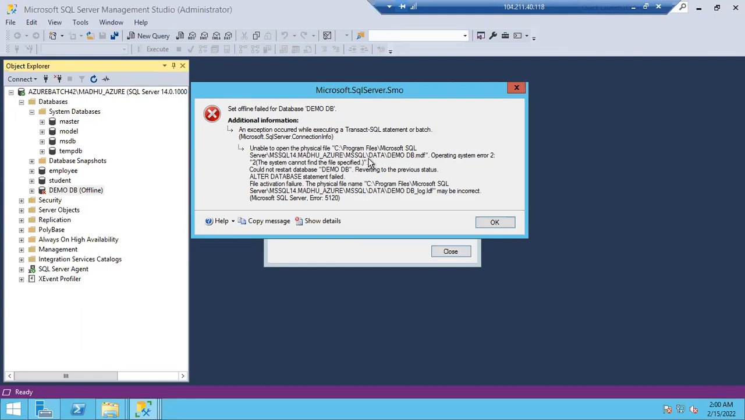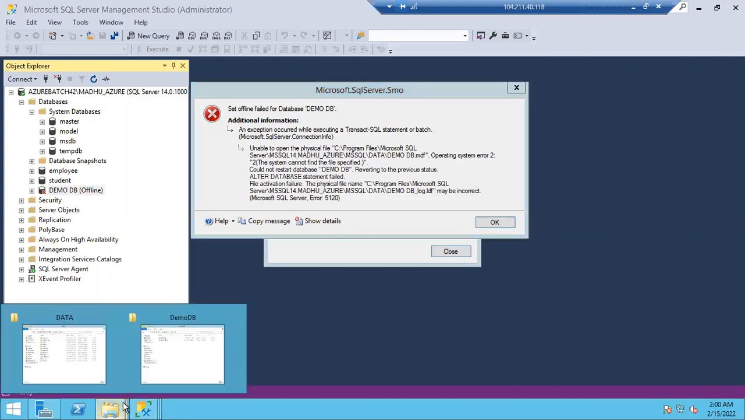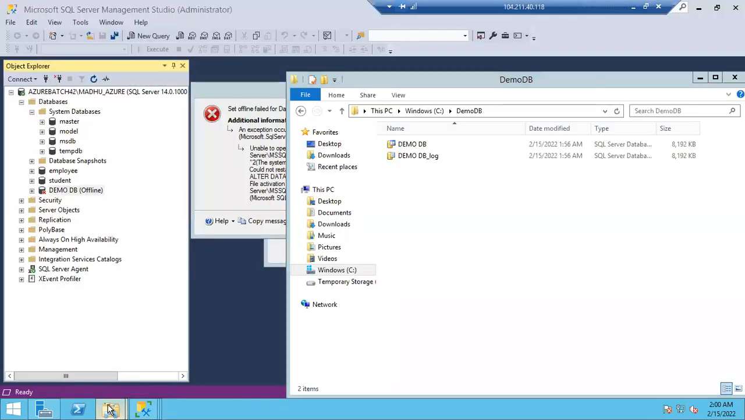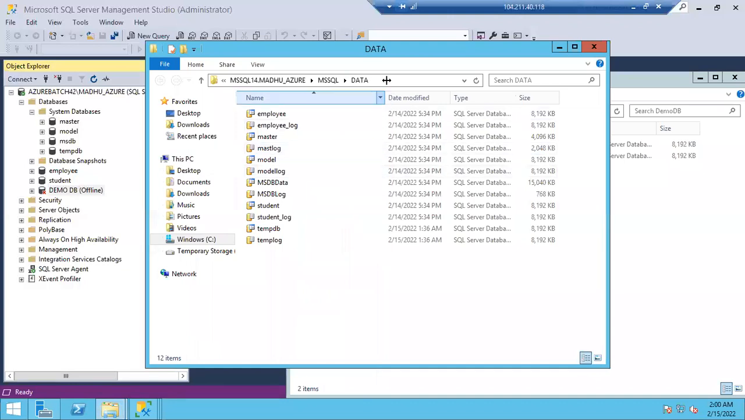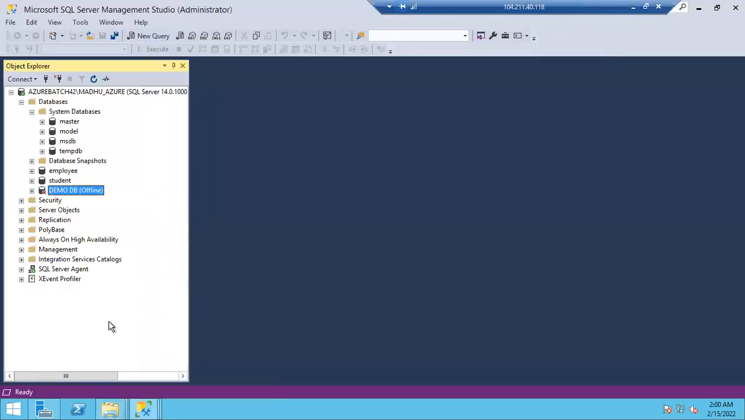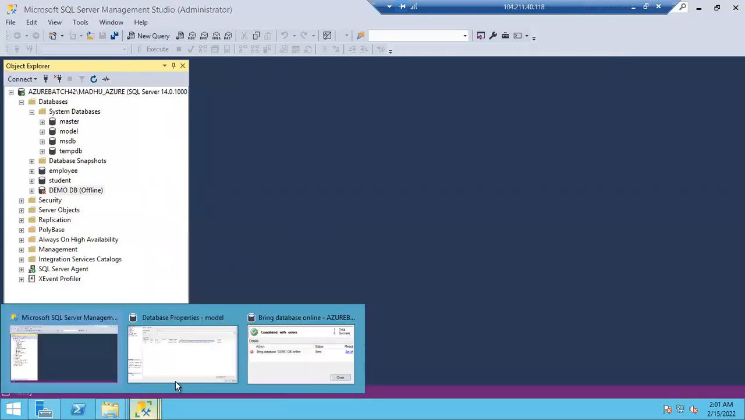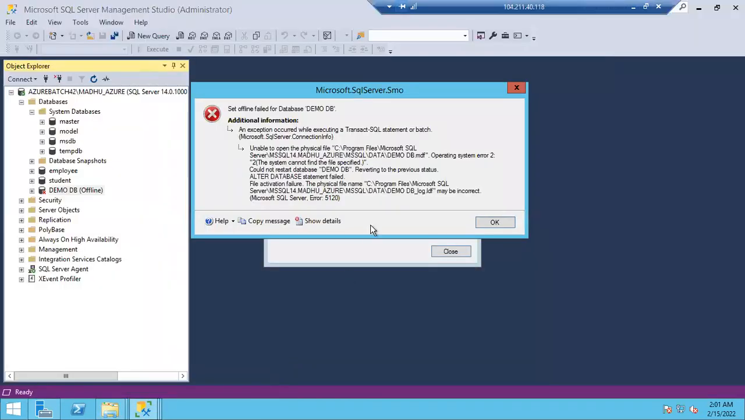Okay, but in that location, I don't see any demo.db.mdf, demo_db_log.ldf. It is saying the same. So this is my actual location. So the files are not visible in the actual location.